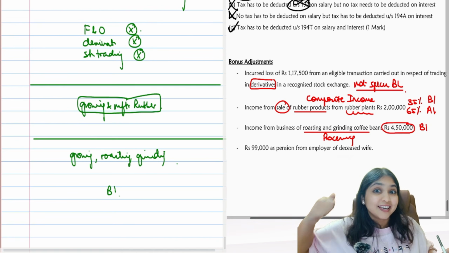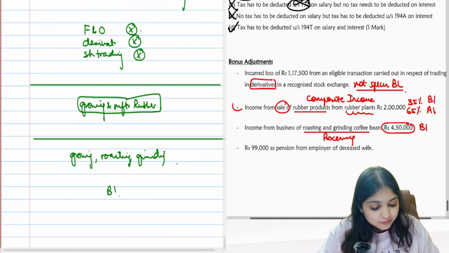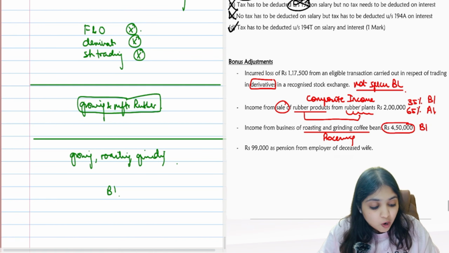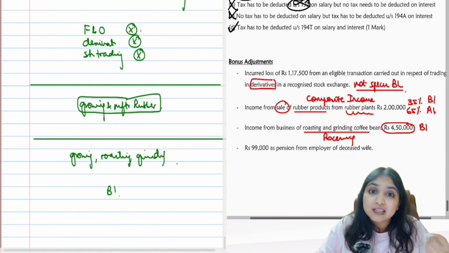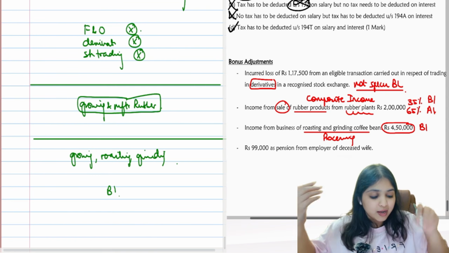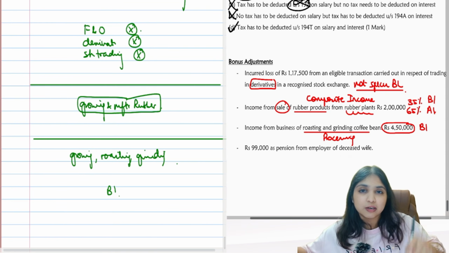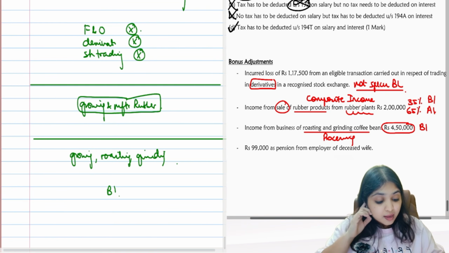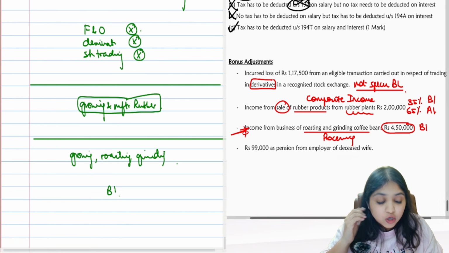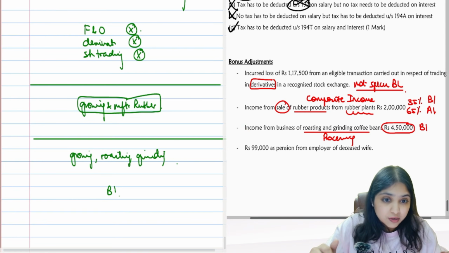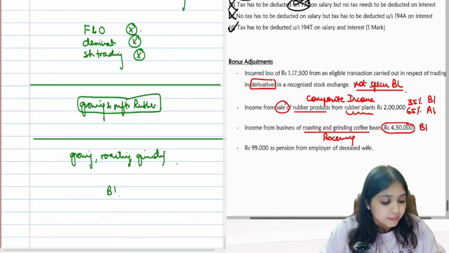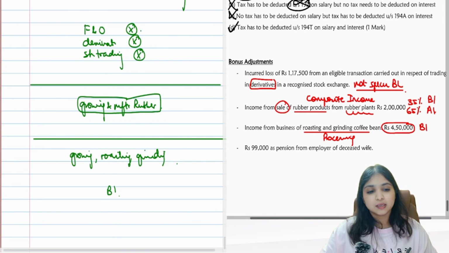Are you understanding the interpretation? In the first subdivision over here, sale of rubber products from rubber plants indicated to me that we are first cultivating the rubber plant, then we are doing manufacture. So growing and manufacture, composite income it became. But in this situation, we are not growing the coffee beans. We are only roasting and grinding. We are only doing the processing work. So here there is no agricultural income. Entire amount will become business income.